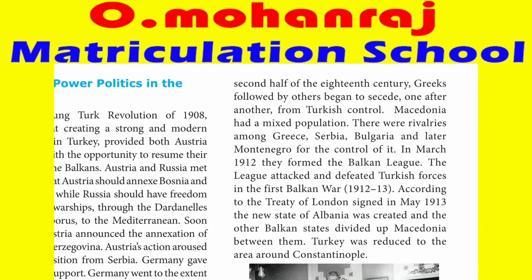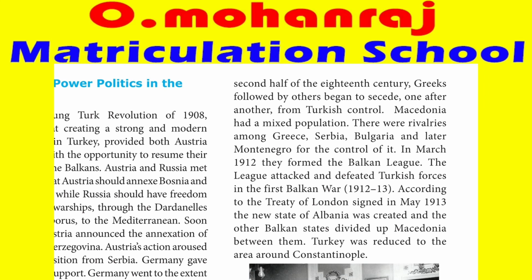In the same way, Macedonia was a small place near Greece. Macedonia had a mixed population. There were rivalries among Greece, Serbia, Bulgaria, and later Montenegro to control Macedonia. A small place, but a very important place. So one place was the main thing for all these countries: Greece, Serbia, Bulgaria, Turkey, Montenegro. Everybody wanted to control Macedonia.